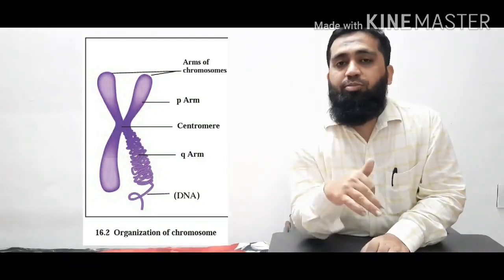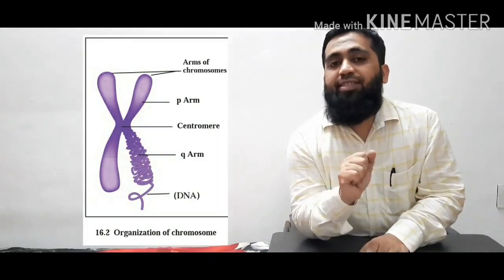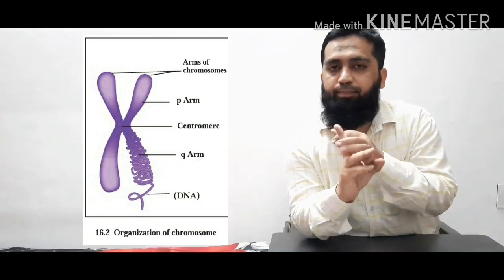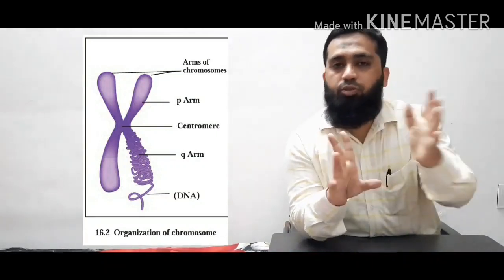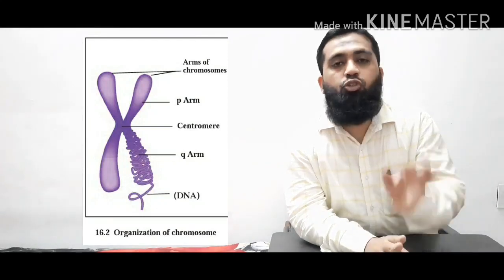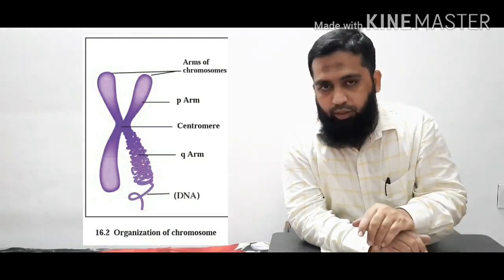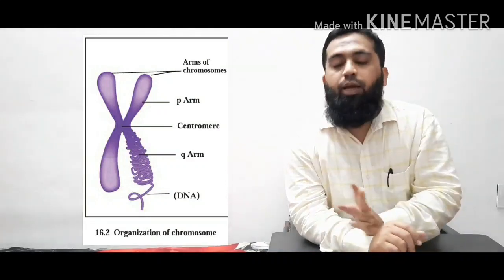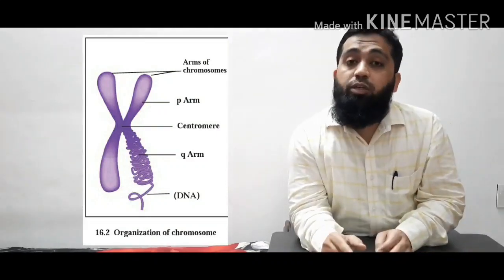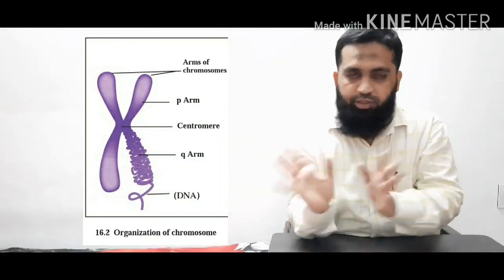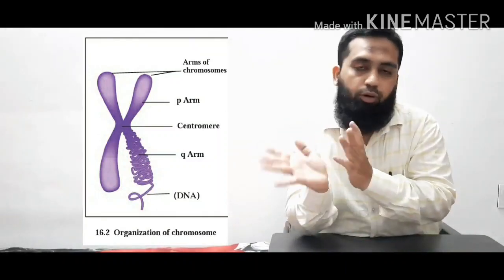When the chromosomes get duplicated, we call them sister chromatids. A chromosome is paired with its duplicate, called sister chromatids. In the diagram you can see that sister chromatids are joined together by the centromere. There are two types of arm, the P arm and the Q arm, and these arms consist of DNA. This is the diagram we have already studied in 9th standard.